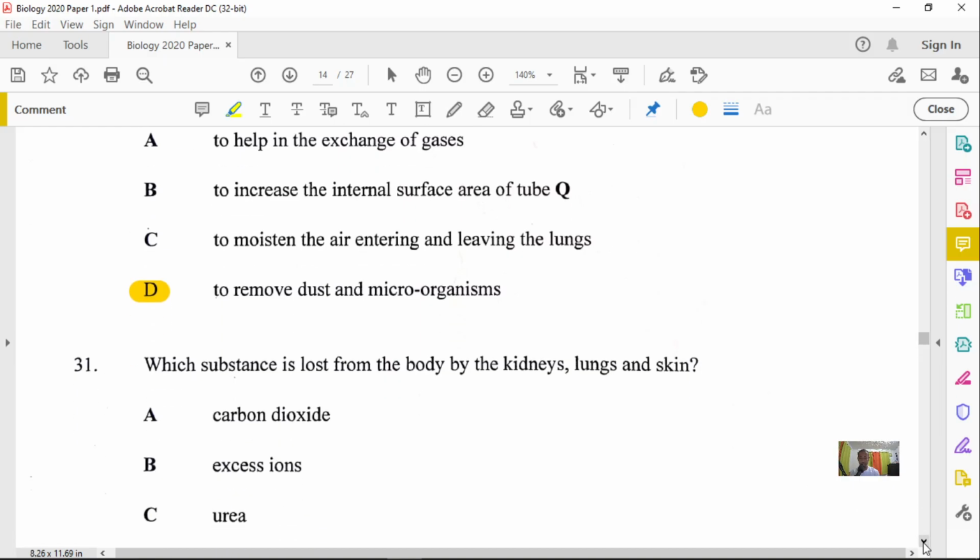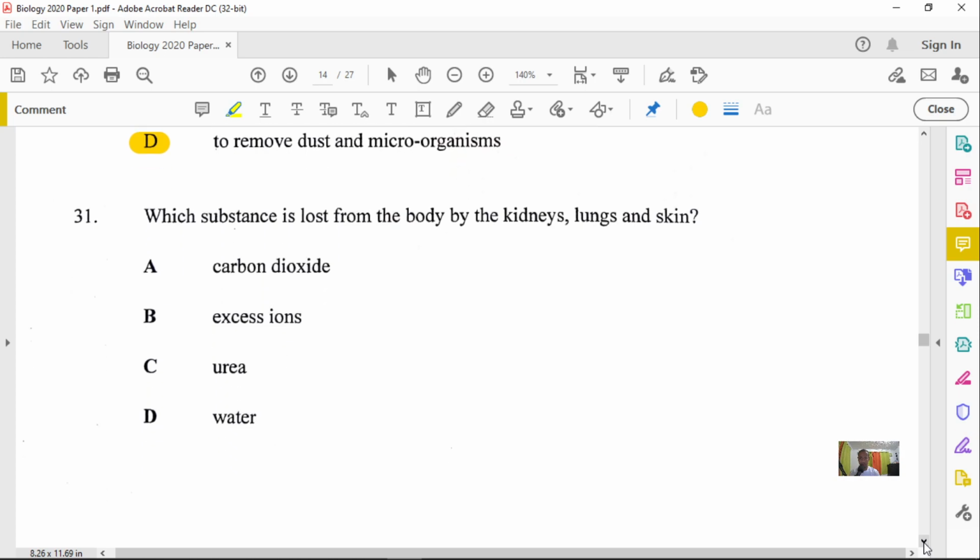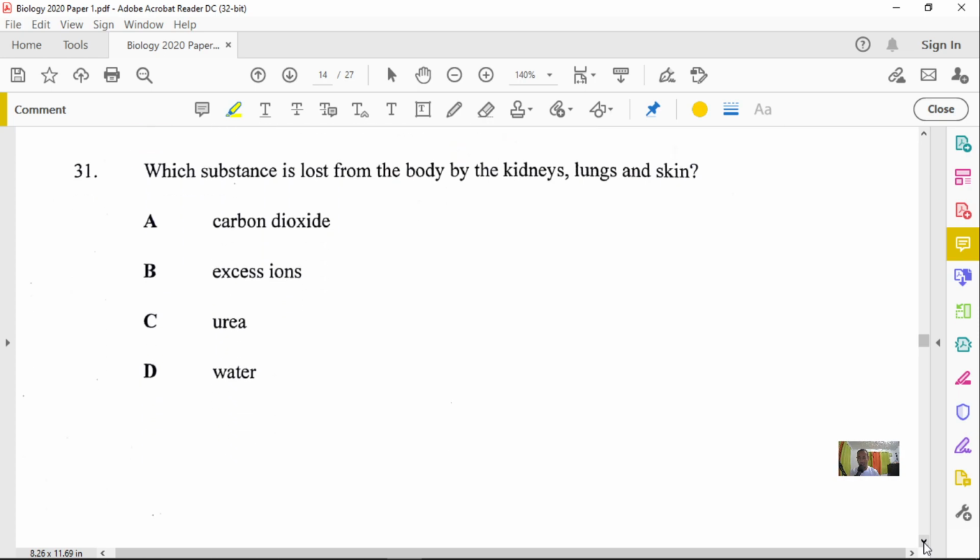Now, question 31. It said, which substance is lost from the body by the kidneys, lungs, and skin? So the question is really asking you, which substance is being excreted by the kidneys, lungs, and skin, right? So which is common between all three? Is carbon dioxide common between all three? Think about it. Carbon dioxide. No.